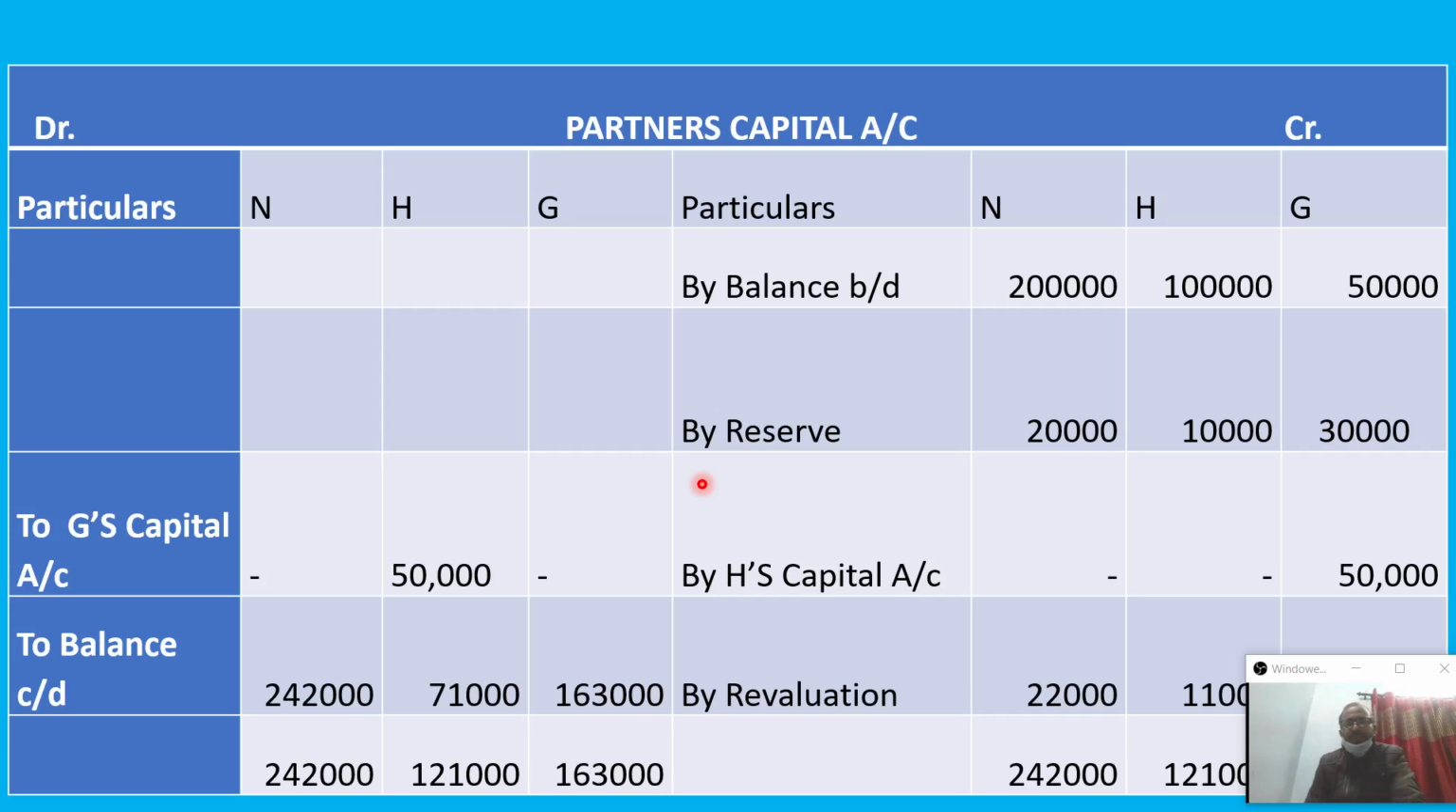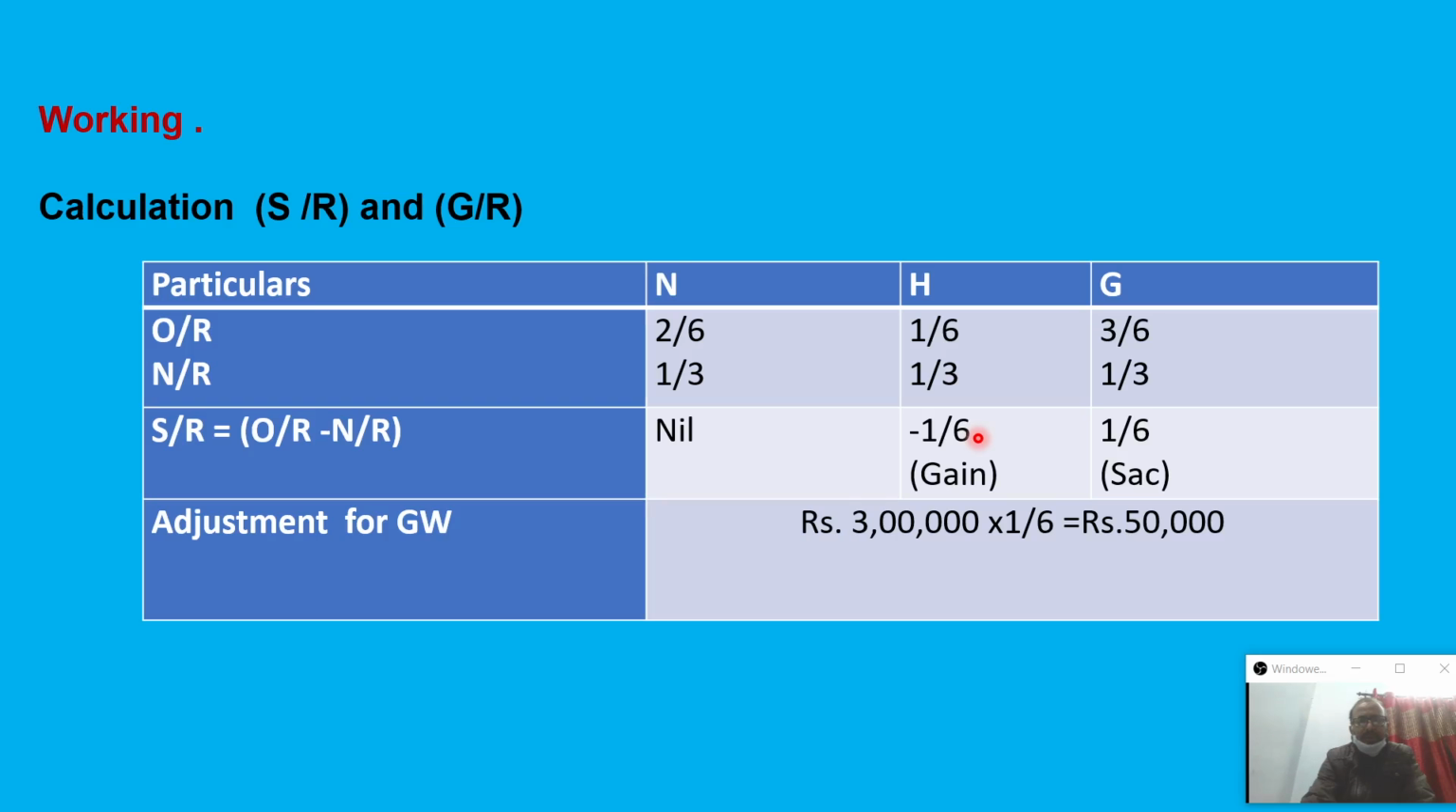The next step is the partners capital account. Before that, one thing we should know is the working part, that is, the treatment of goodwill: the calculation of sacrificing ratio and gaining ratio. The old ratio is 2:1:3, so the first partner 2/6, second partner 1/6, and third partner 3/6. The new ratio is 1:1:1, that is 1/3, 1/3, 1/3.